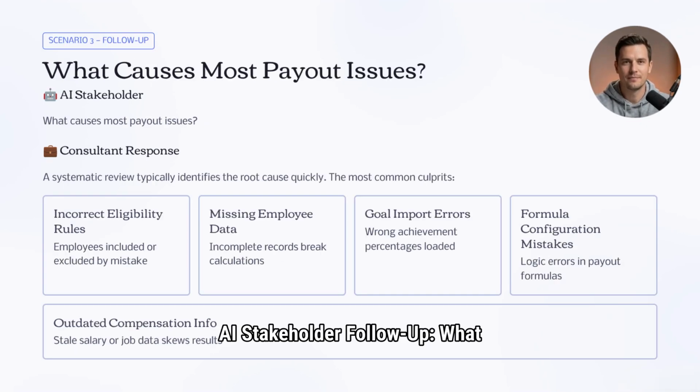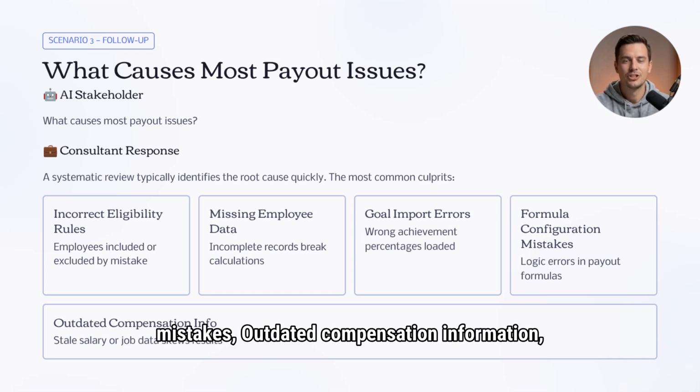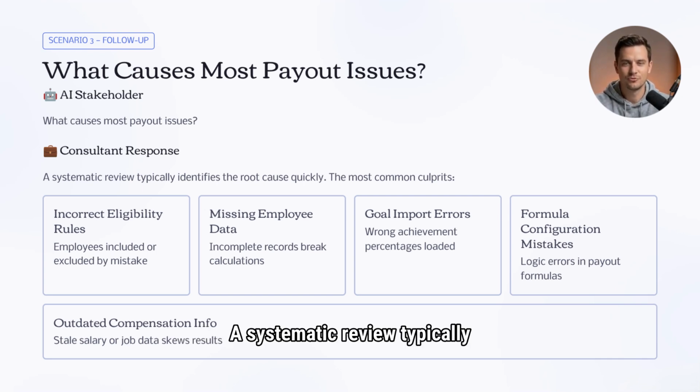AI stakeholder, follow-up: What causes most payout issues? Consultant response: Common causes include incorrect eligibility rules, missing employee data, goal import errors, formula configuration mistakes, and outdated compensation information. A systematic review typically identifies the root cause quickly.